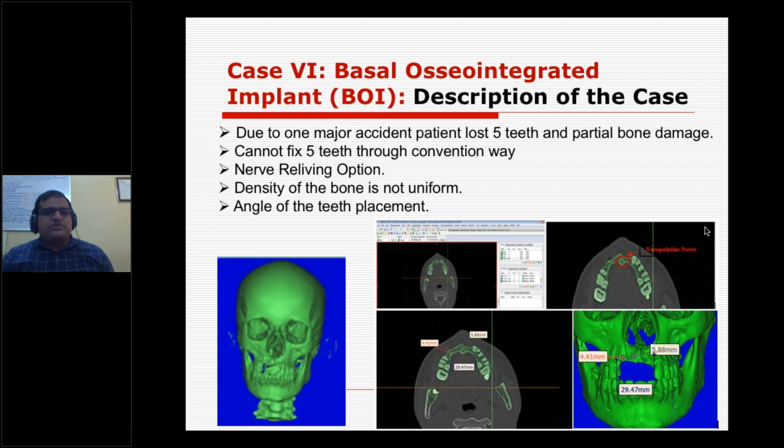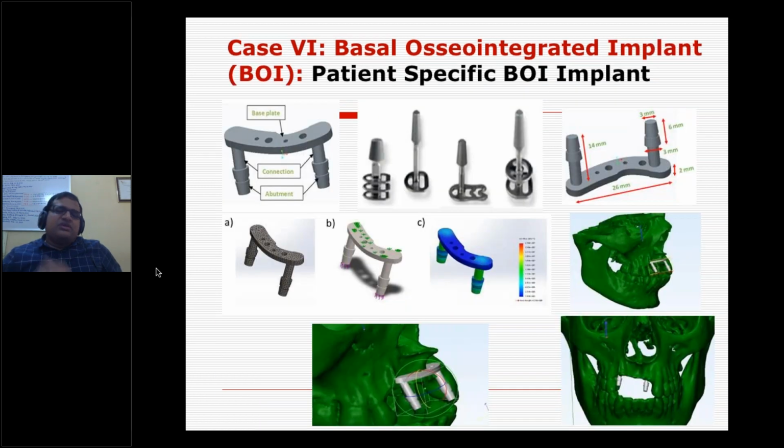Density of the bone is not uniform, that is another challenge, along with the angle of the teeth placement. And one more challenge is this fracture or this defect is not a symmetric defect, which you can see. So this is an accident. How can we say that you broke your bone in a symmetric fashion? Because it's an accident, we need to custom design the implant. Why? Because we can see the length of this and length of this is not the same, there are some measurements here.